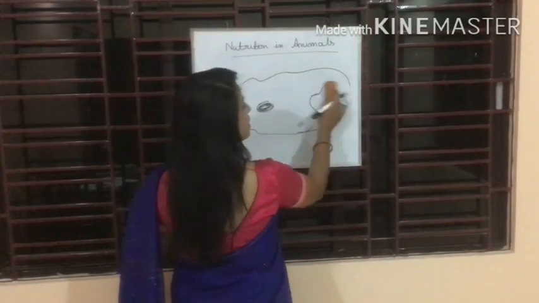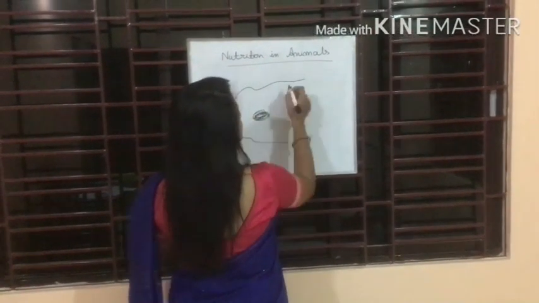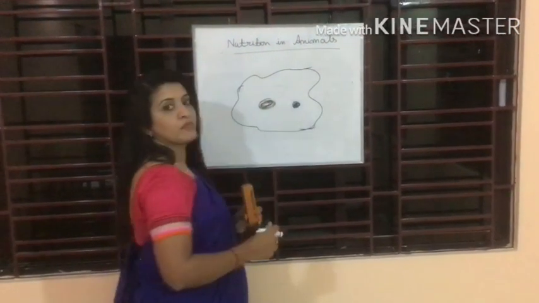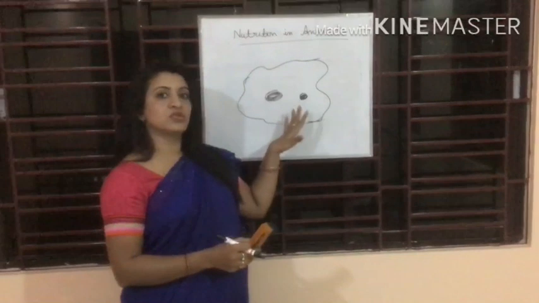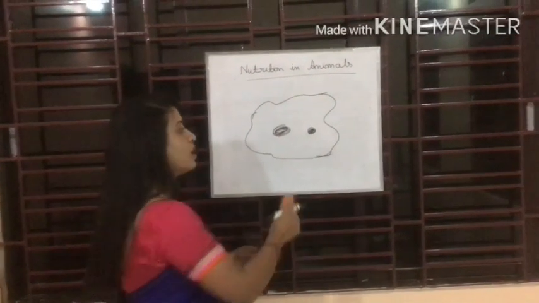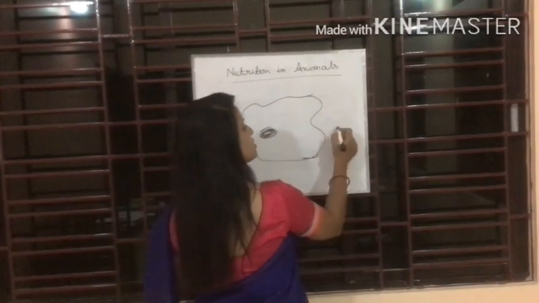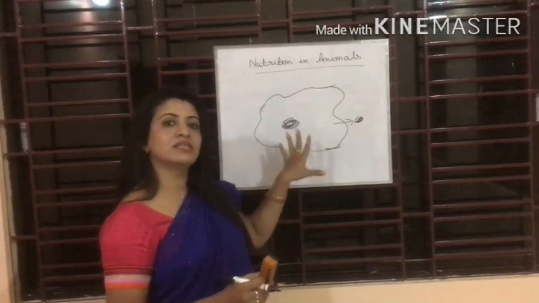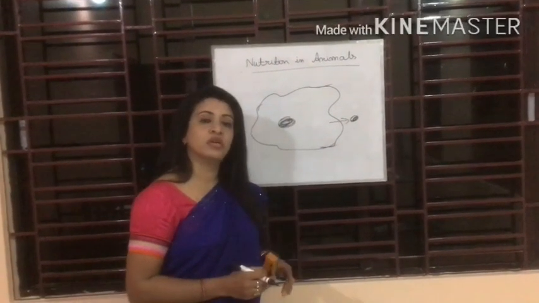After some time, you will see that this food particle has entered here. After the digestion process is over, the waste particle is thrown out of their body. So this single cell is doing all this work.